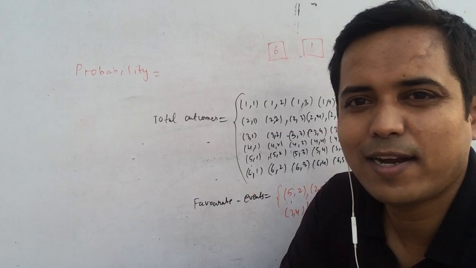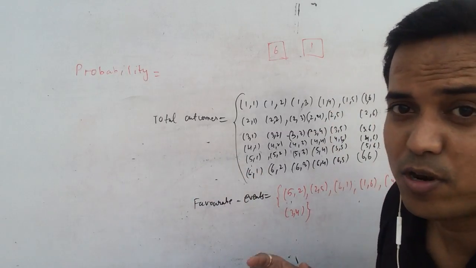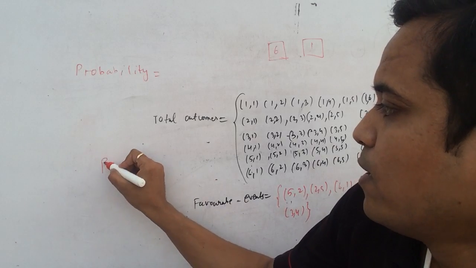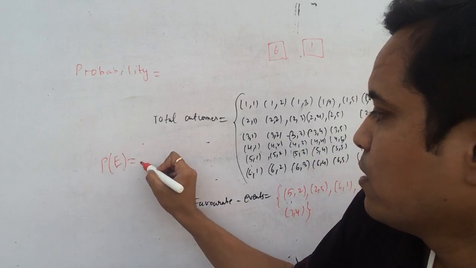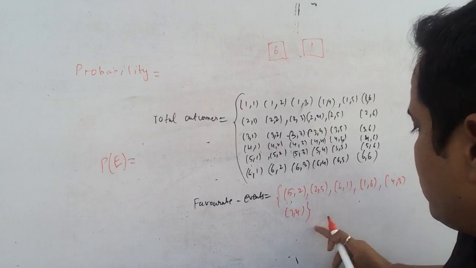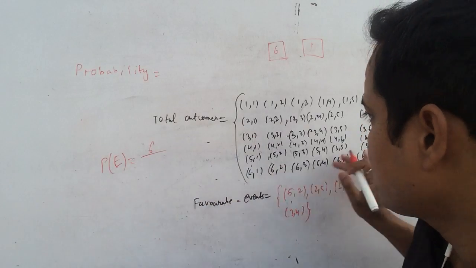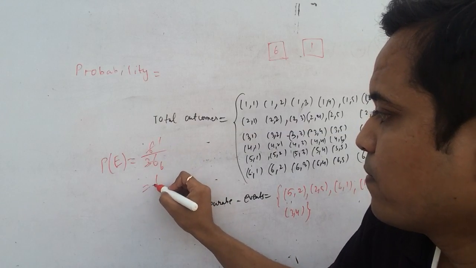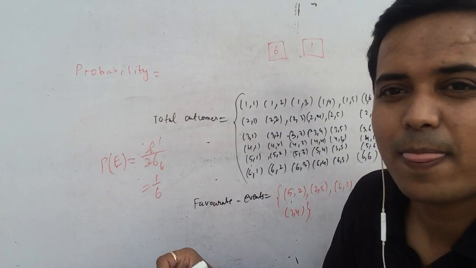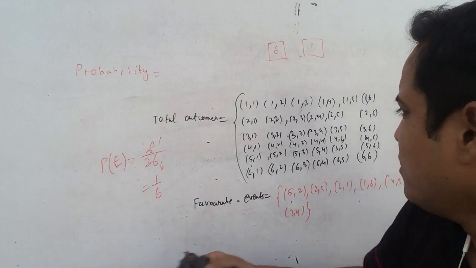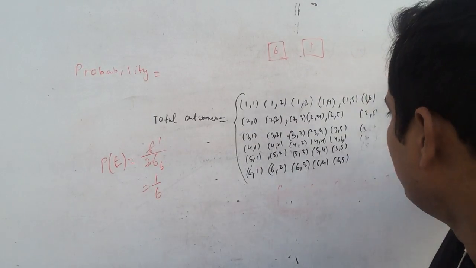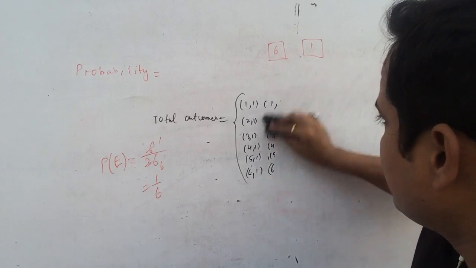So how would you find the probability? Number of favorable outcomes upon number of total outcomes. Probability of the event would be how many cases? 1, 2, 3, 4, 5, 6, upon total cases, which is 36. So 6 upon 36, 1 by 6 is the probability. So we can do this question like this.